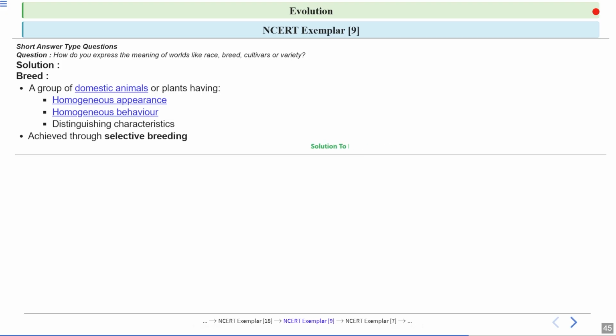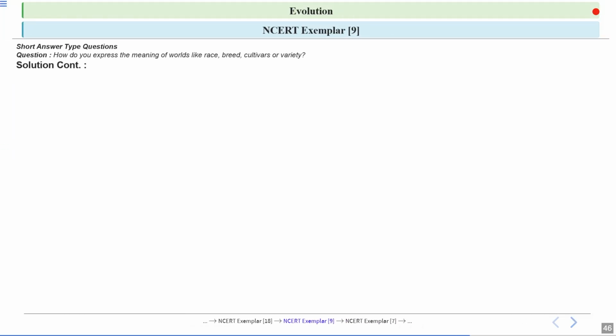Now let's move on to the next question. So next is cultivar. Okay. So cultivar is a technical term used in agriculture or botany. Cultivar is essentially a plant or group of plants that are categorized together because they share certain specific properties. For example, mango tree of the same type or rose flower of a particular kind. Now, these plants are selected based on their desirable characteristic. For example, a mango cultivar might be chosen for its exceptional sweetness, or a rose cultivar for its unique color.